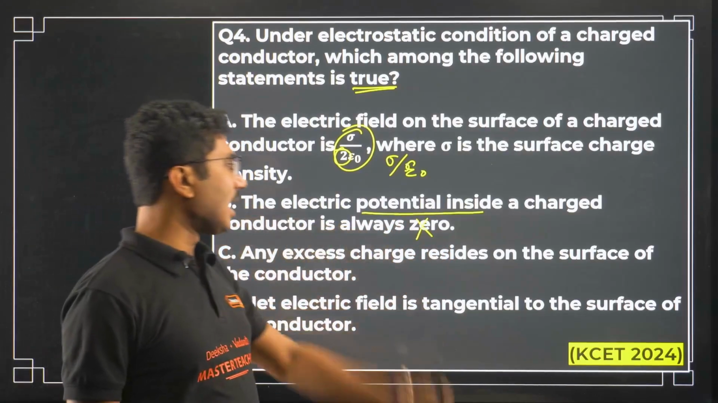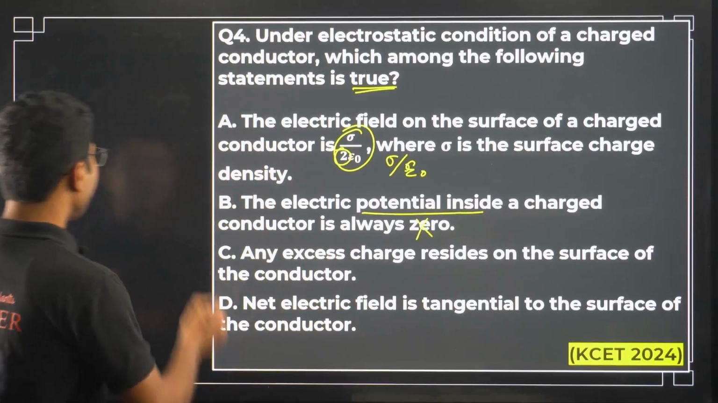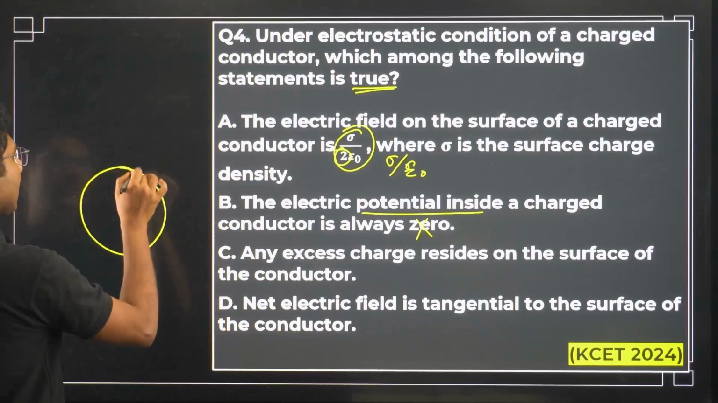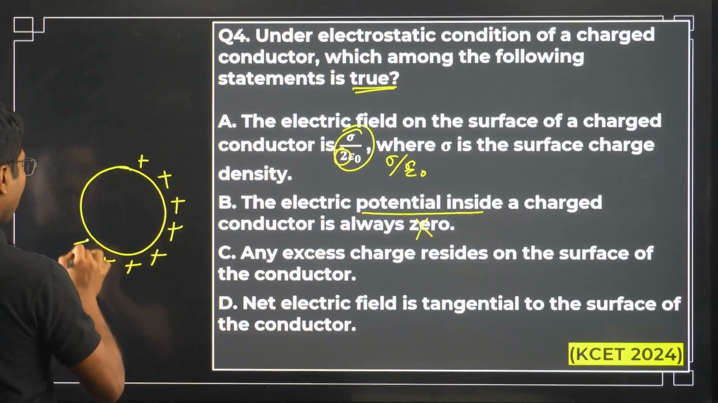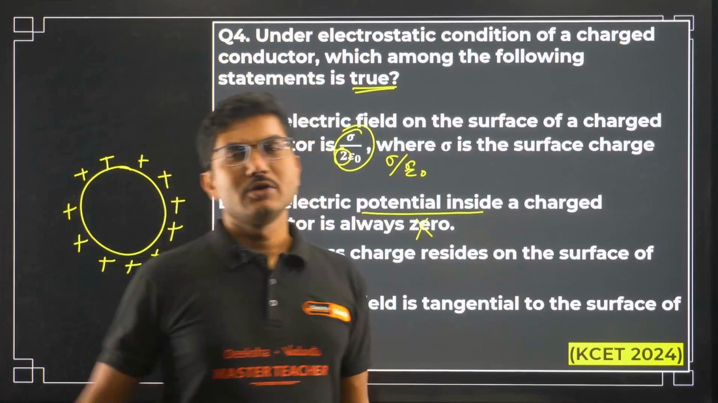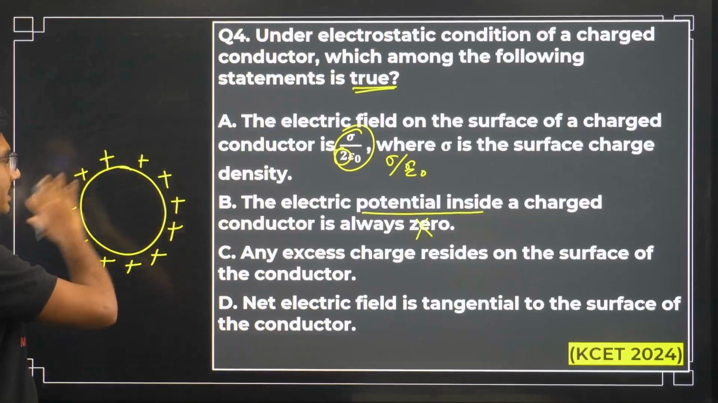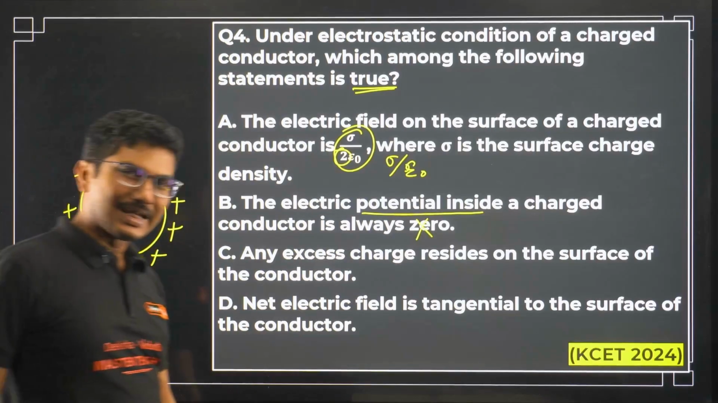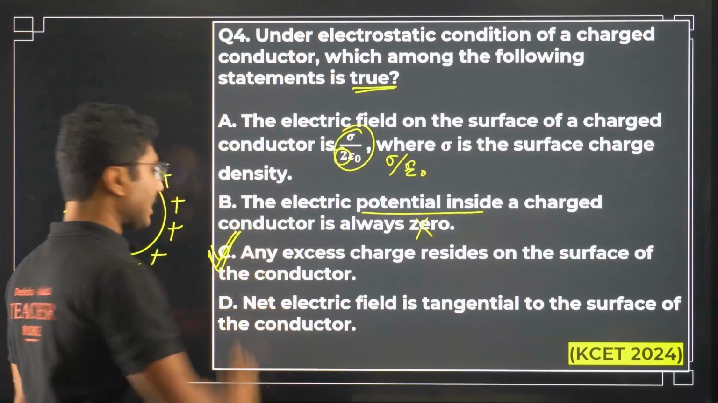So this statement is also incorrect. Any excess charge resides on the surface of the conductor. So if you give a conductor some charges, the charges will always float like objects float on water. It will always stay on the surface. No excess charge can stay inside a conductor. So this is the correct statement, and in fact this is our correct answer.